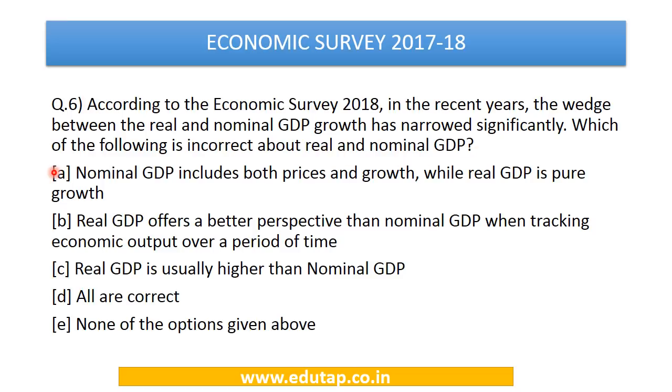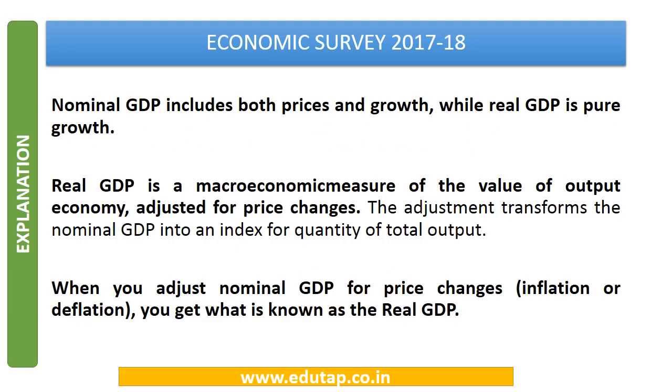Nominal GDP includes both prices and growth, while real GDP is pure growth. Real GDP offers a better perspective than nominal GDP when tracking the economic output for a period of time. Real GDP is usually higher than nominal GDP. All are correct, none of the options given above. So here option C would be the incorrect one, because it is nominal GDP which is higher than the real GDP. Nominal GDP includes both the prices as well as growth, while real GDP is simply pure growth. So nominal GDP would be the higher one, and real GDP would not be reflecting any price changes, so it would be the lower one.